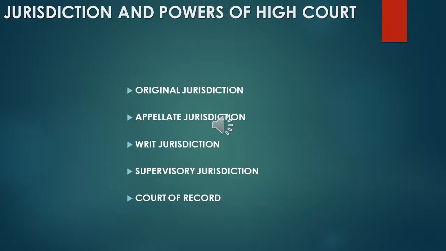Now, jurisdiction and powers of the High Court. What are the powers and the jurisdiction of a court at the state level? The High Court is the highest court of appeal, the highest court of law at the state level. The jurisdiction and powers of the High Court can be studied under the following headings: original jurisdiction, appellate jurisdiction, writ jurisdiction, supervisory jurisdiction, and court of record.